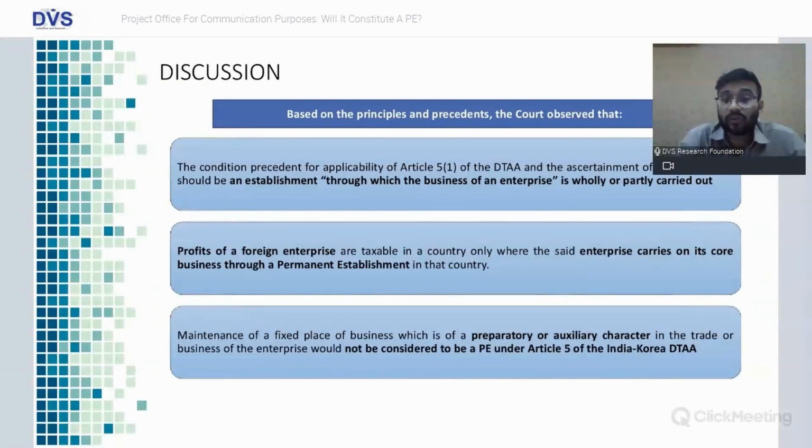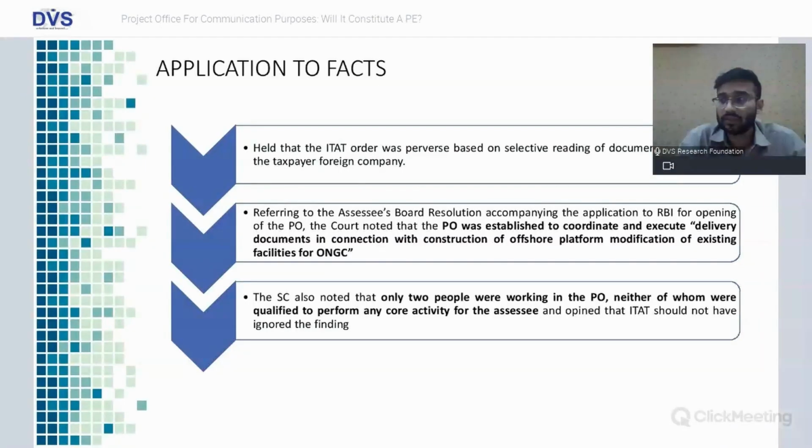Maintenance of a fixed place of business of preparatory and auxiliary character will never give rise to a PE in India. So these were the three main things observed by the Honorable Supreme Court, seeing the principles of DTAA as well as the judicial precedents.